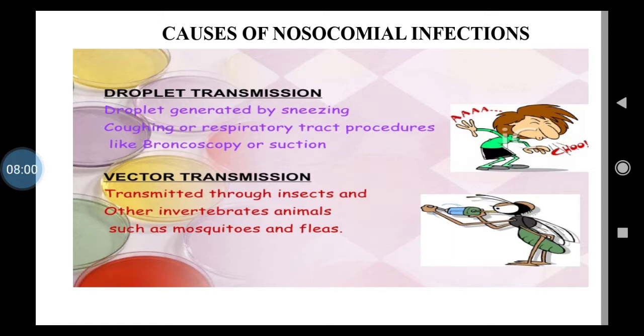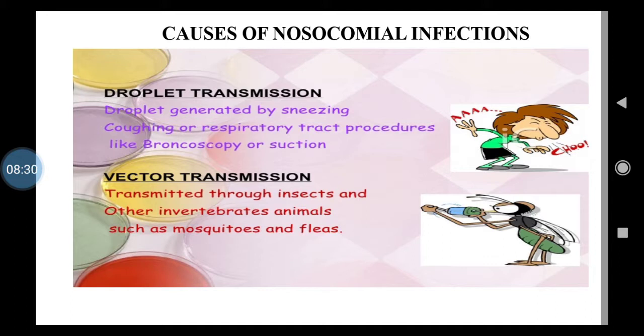Bronchoscopy or suction is carried out when there is excessive cough deposited in the bronchial tree, so that it can be liquefied and removed. And regarding droplet infection, you already know the definition we have discussed, isn't it? From the present slide you can easily understand the droplet infection.